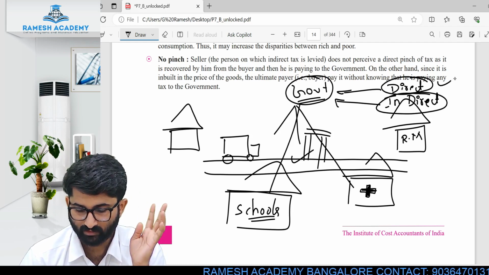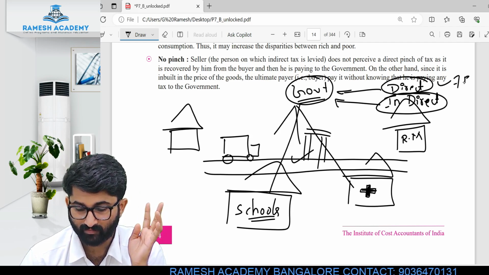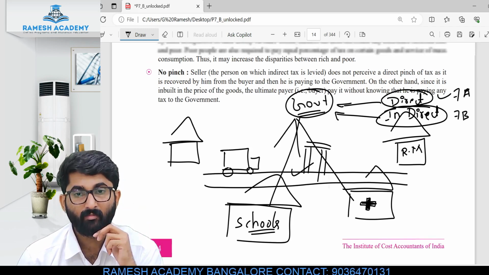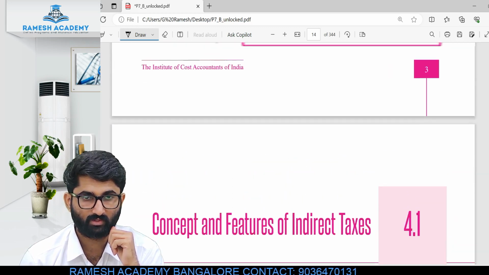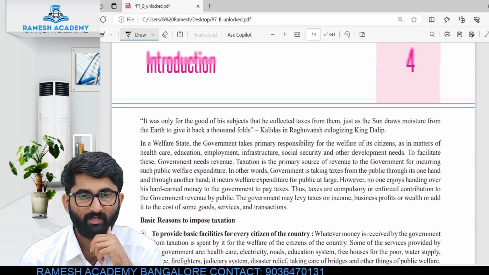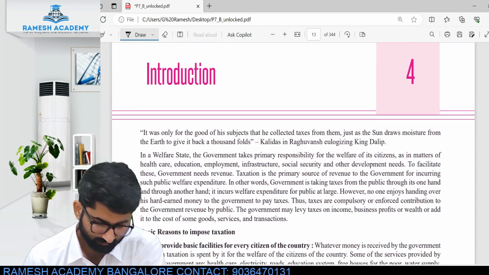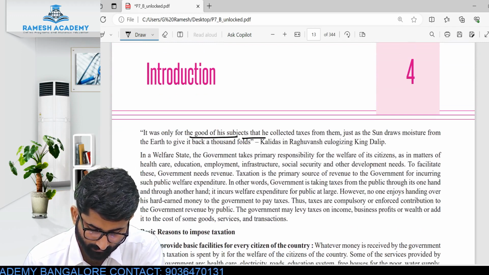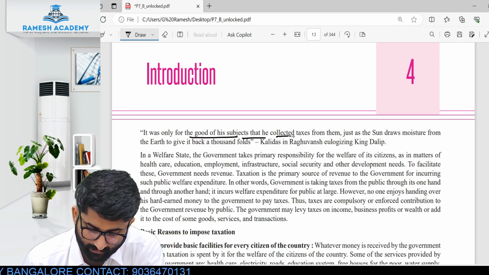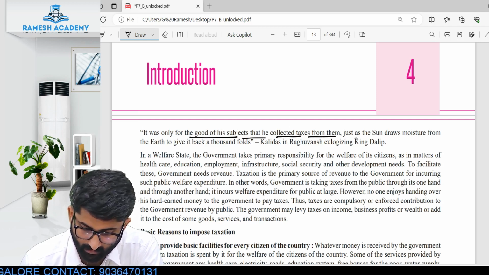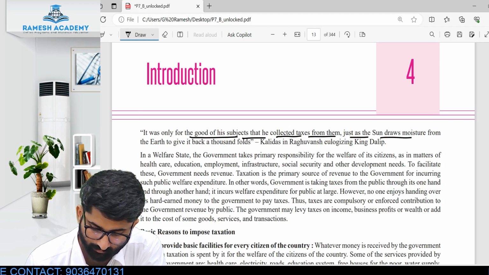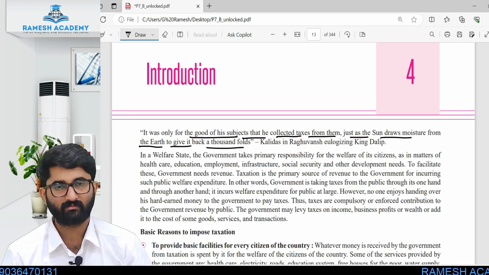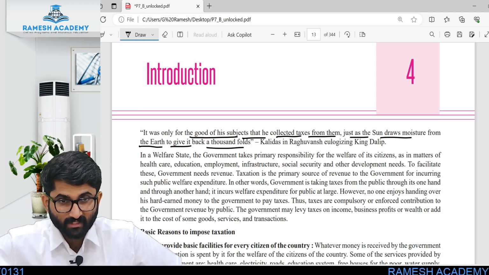Now direct tax is covered in 7A. Now we have to discuss 7B, no? So that is the preliminary which is given here. Some preliminary concept, introduction, says that it was only for the good of his subjects that he collected tax from them, just as the sun draws moisture from the earth to give it back a thousandfold.